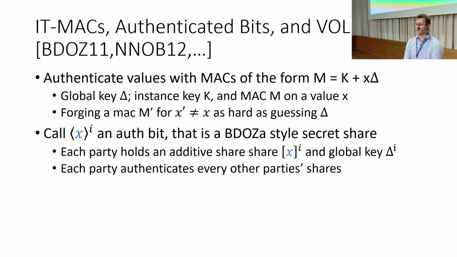Here, each party holds an additive share of a bit x and a global key delta i. Every party is going to authenticate each other party's share using their global key using the information theoretic MACs. As each party authenticates every other party's share, when opening a value, all parties can verify their respective MACs to ensure all computation was done correctly.